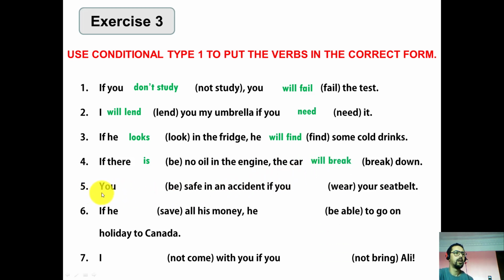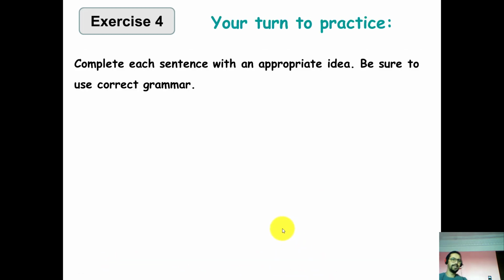Good. You will be safe in an accident if you wear your seat belt. If he saves all his money, he will be able to go on holiday to Canada. Last one. I will not come with you if you don't bring Ali. Very good job. This exercise will remain as homework. Okay, you do it at home.